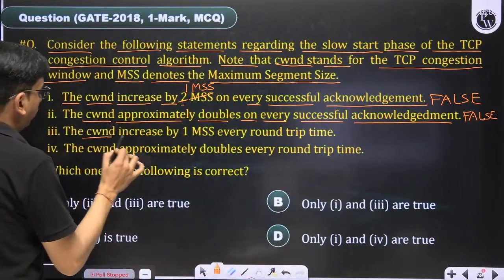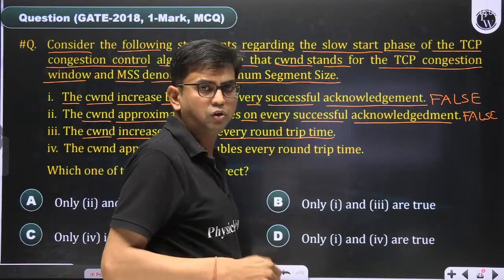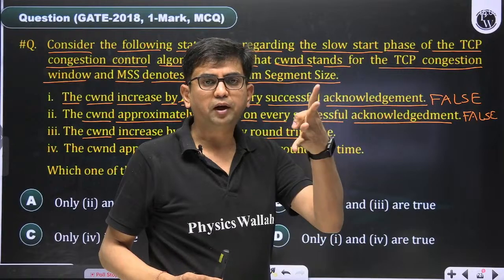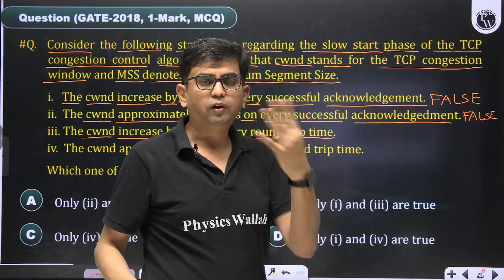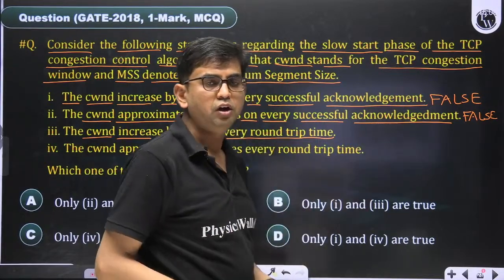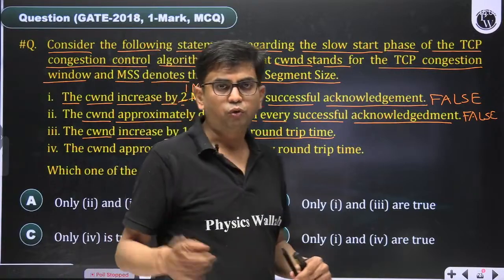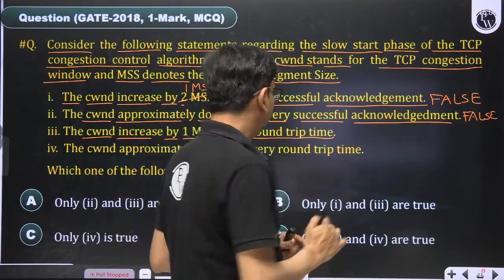The CWND increases by 1 MSS every round trip time. In a round, let's suppose 4 segments are transmitted and all 4 acknowledgements arrive, then the window gets doubled. 4 plus 1, 5 plus 1, 6 plus 1, 7 plus 1. So 4 becomes 8 at the end. Not directly 8: 4 to 5, 5 to 6, 6 to 7, 7 to 8. In a round, the window becomes double.